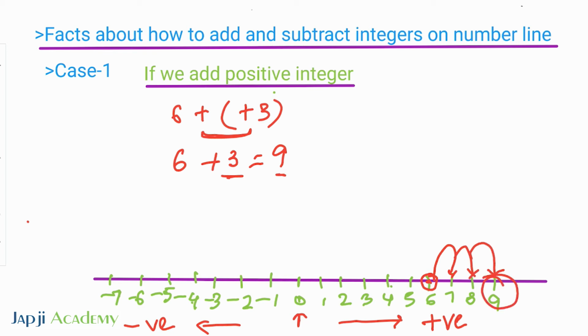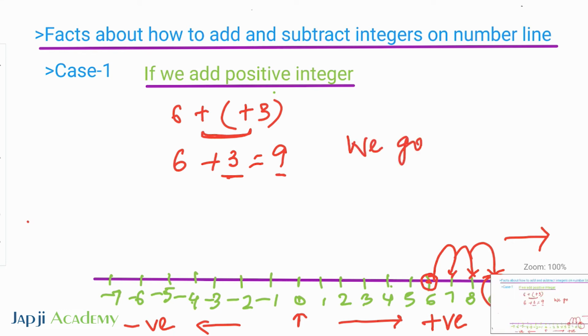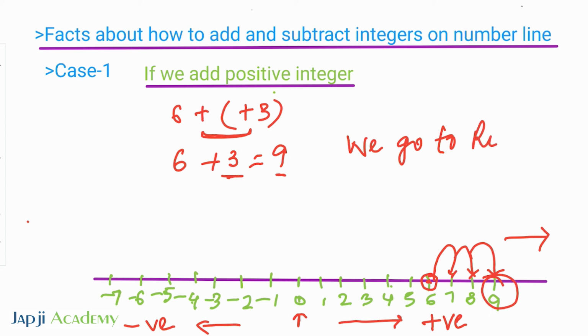So if we add a positive integer, we go in the right direction. That means if we add a positive integer, we go to the right. So this is case 1.